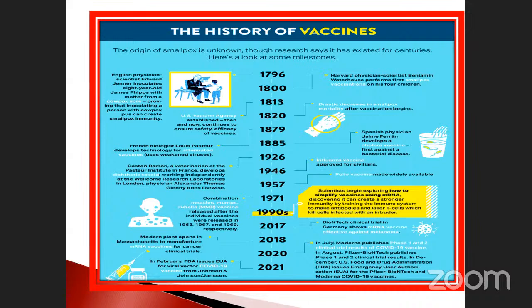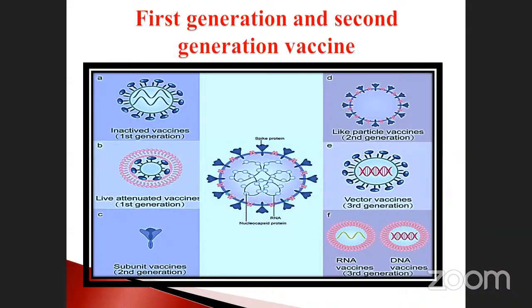And here this one is called Jenner. 1796. So from this one, see how many years, up to the last one at this level. So that is the history of the vaccines. Go to the next one. So, first generation. Next we will pass on to other things. The vaccine is also prepared.